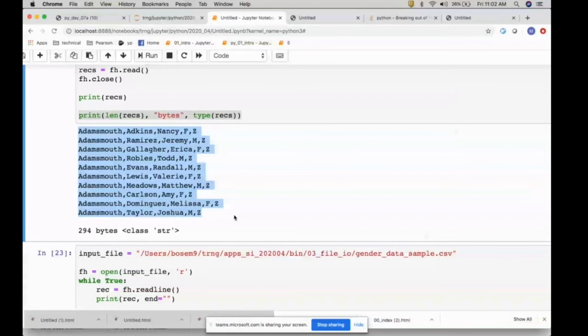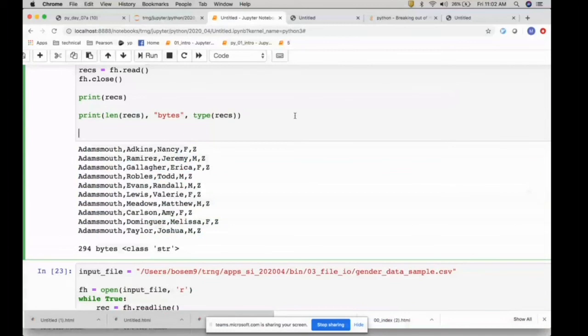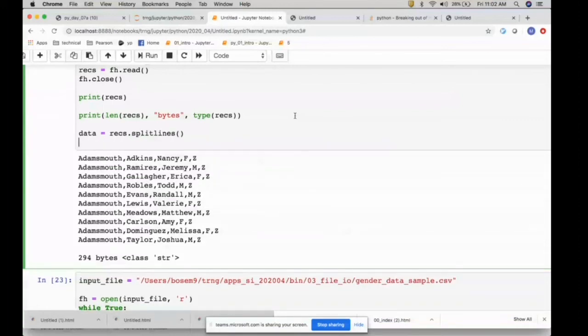Okay, so this is how you will create the record. Let's say you want to process record by record, right? So what you will be doing is data equal to rec.splitlines, I believe. So that's a function. In a string, you have a splitlines method. And then if you say print len of data, then it shows 10.